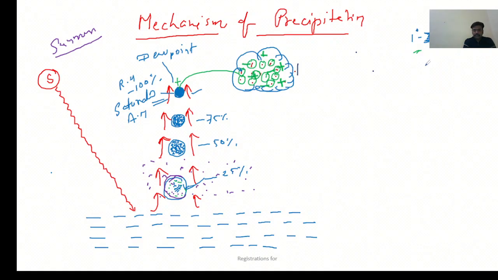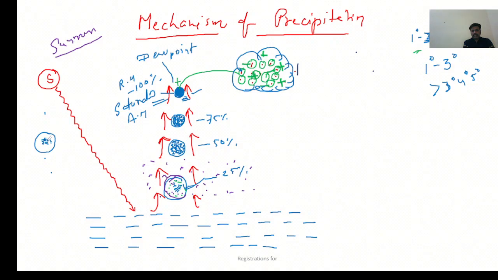The temperature should be between 1 and 3 degrees. If the temperature is more than, suppose, 3 degrees, that is 4 degrees, 5 degrees, whatever, then obviously condensation won't occur. Why? Because the saturated air mass becomes unsaturated. Okay, because if the temperature increases, what will happen? The volume of this air mass will become larger, and if the volume becomes larger, the moisture inside it will automatically become less.